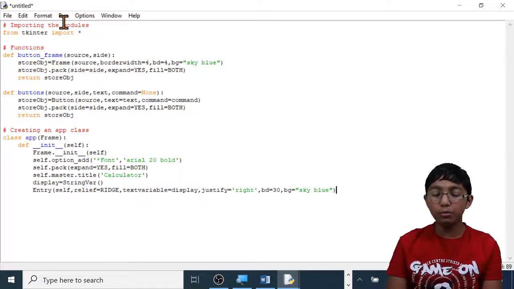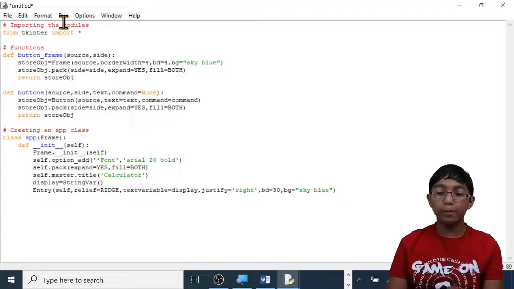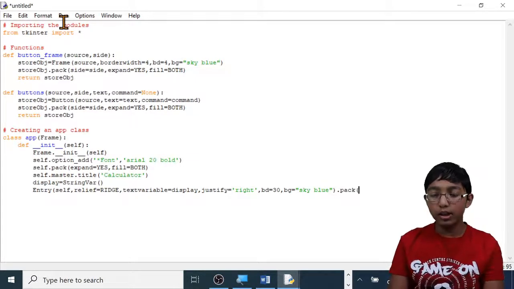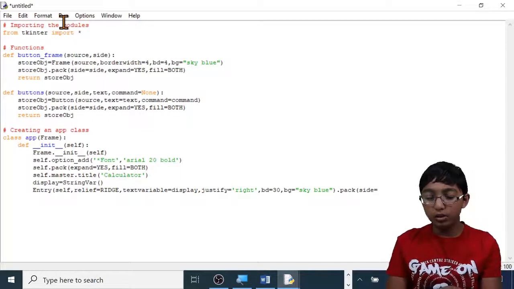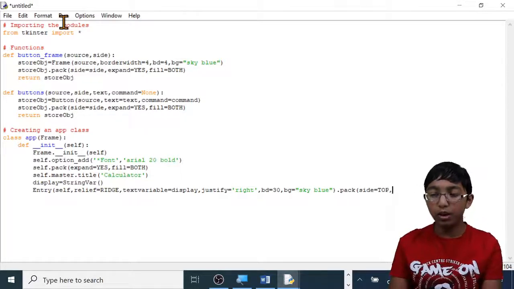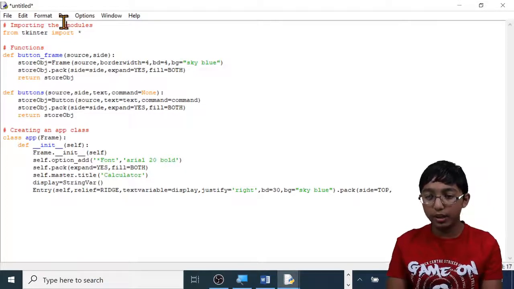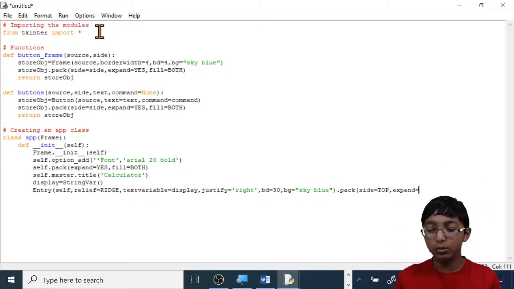Now, to continue, we can move two ways. We can pack it, so we have to pack the entry on the screen. We can do it as a separate line or on the same line. I'm going to do it on the same line. Type dot pack, open brackets, side equals all capitals TOP, comma, I'm going to make it expandable, expand equals all capitals YES. So when the screen expands, this also expands, comma, then type fill equals all capitals BOTH, close brackets, enter.